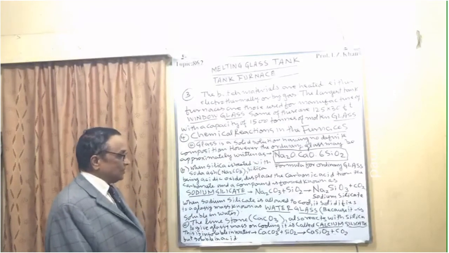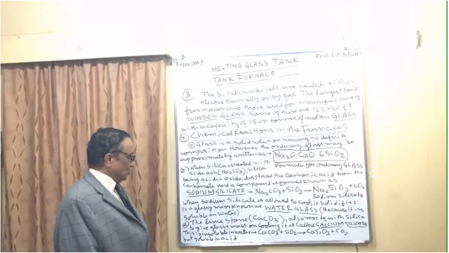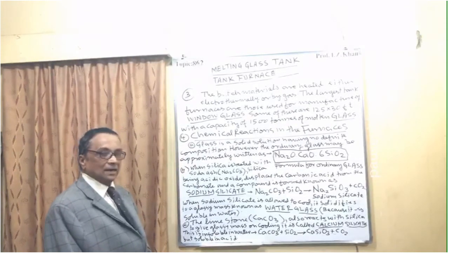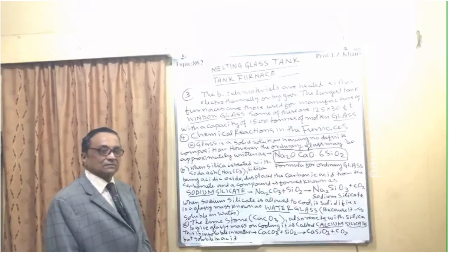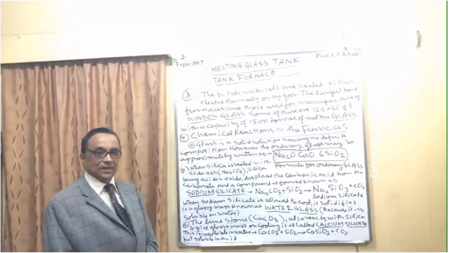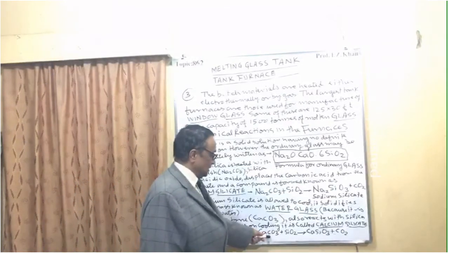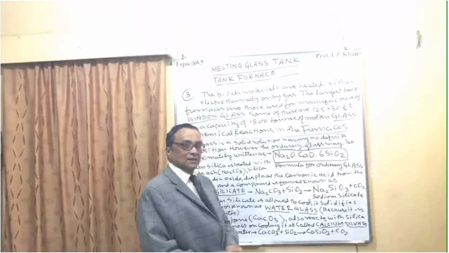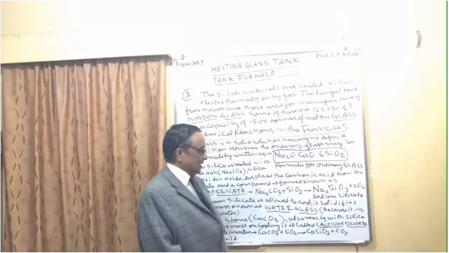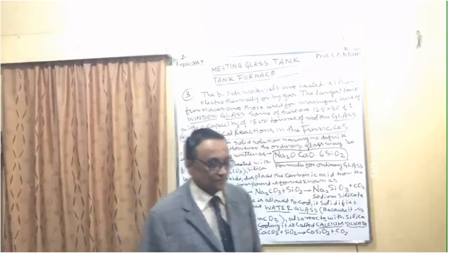C, the limestone, that is calcium carbonate, also reacts with silica to give a glassy mass, and on cooling it is called calcium silicate. This calcium silicate is insoluble in water but it dissolves in acidic medium. The reaction is calcium carbonate reacting with silica, SiO2, to form CaSiO3, that is calcium silicate, plus CO2.